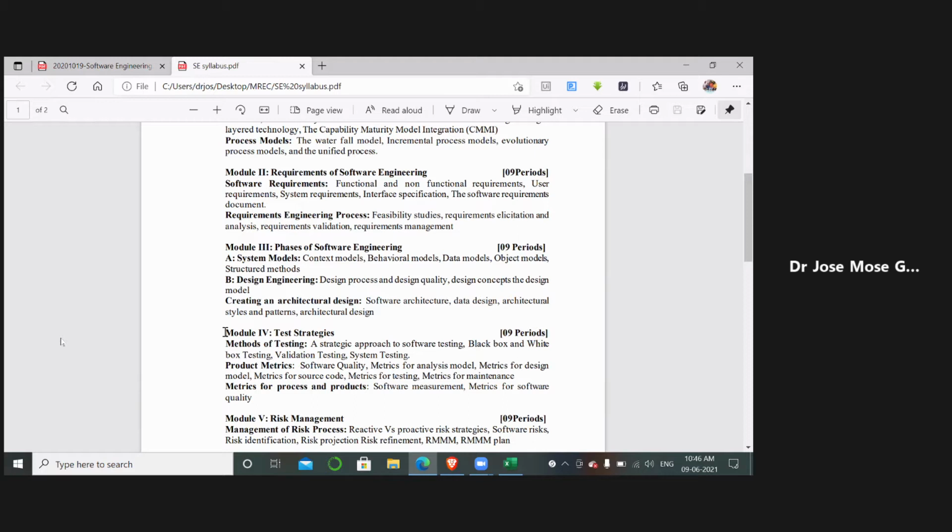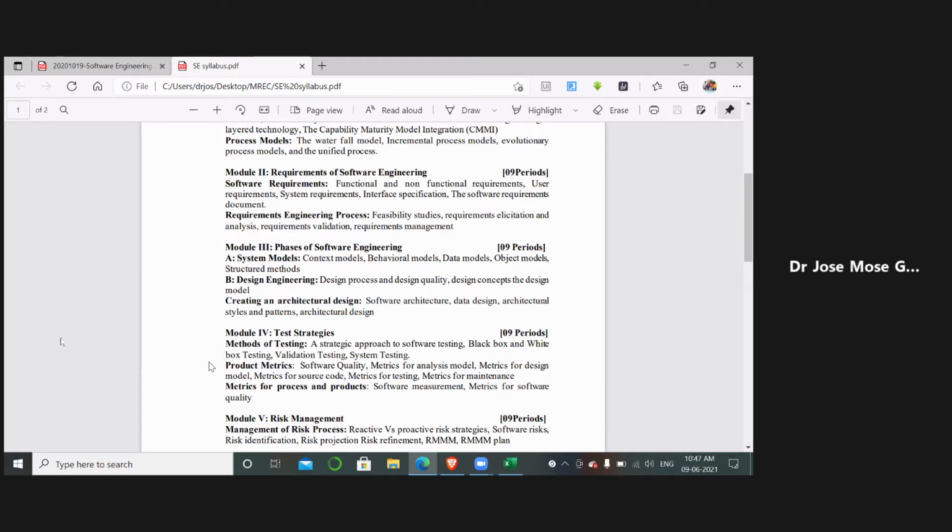Today I have very little topic to cover, so we will focus mainly on discussing any doubts with reference to module 4. Then we went through product metrics, how to check the quality of the product. In that we mainly discussed function point analysis and problems with reference to it. All of you should try to learn that concept. It is problematic, but I don't think it will come in your examination in a problem-solving way.